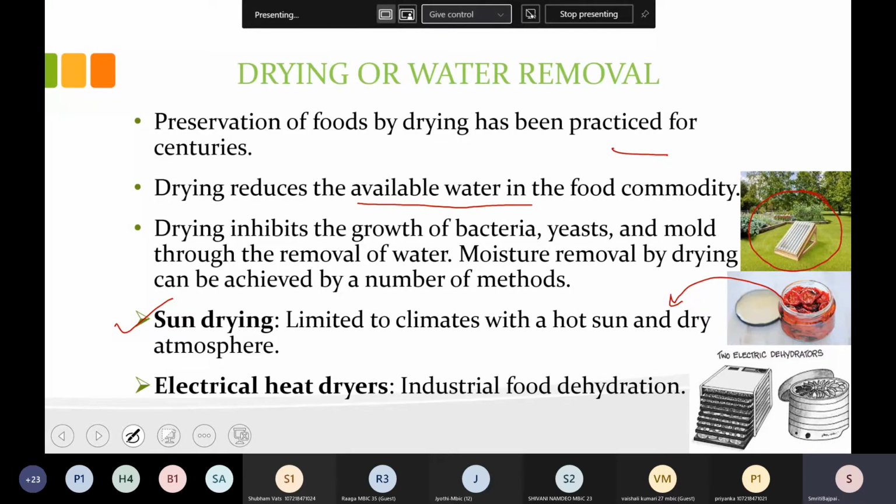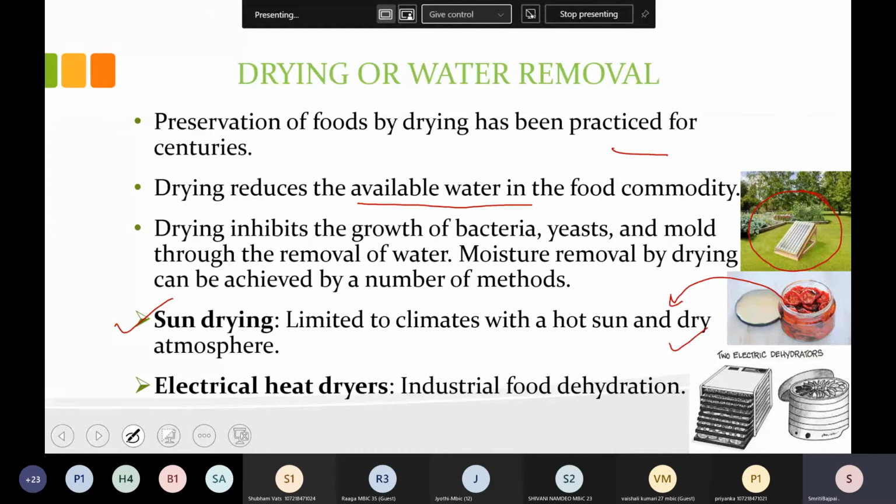On the basis of the temperature, how much treatment is required, you can see how much content is left. If you have sliced the cherry tomato and kept it in the sunlight, after some time the moisture will not be there and it will be dried, and then you can keep it in storage for a longer duration. Just compare with a fresh cherry tomato: if you cut it and keep it for some time, it will get spoiled. So you can correlate that it is a very interesting technique for preservation.